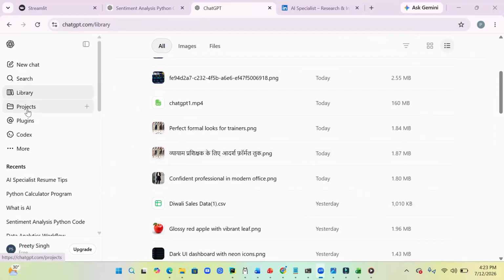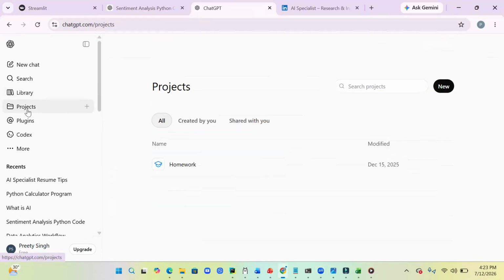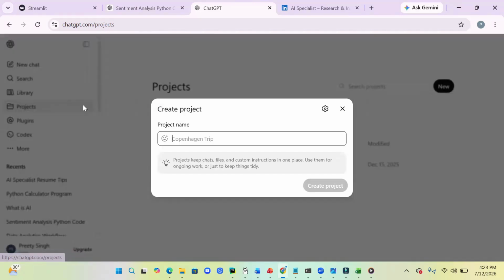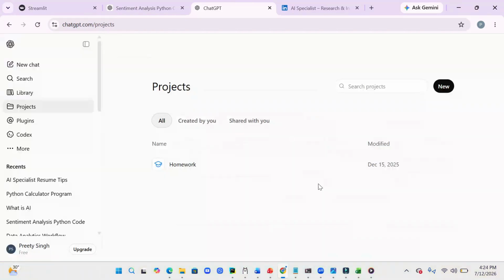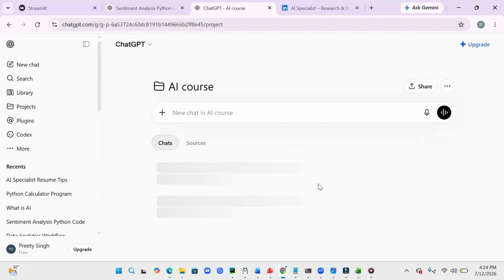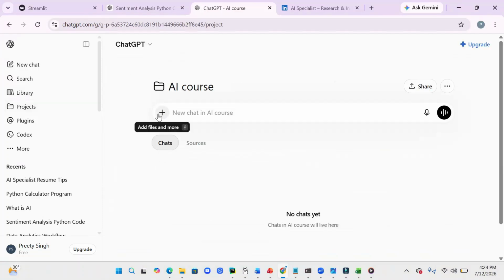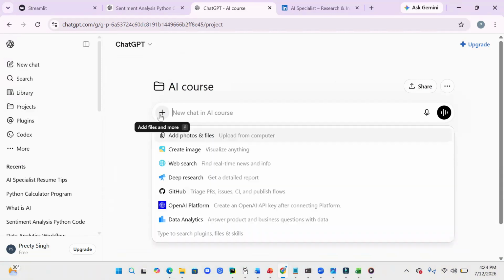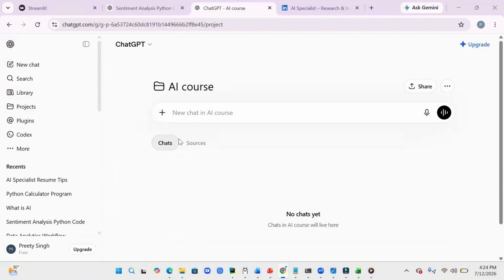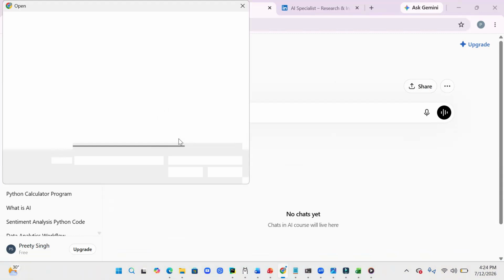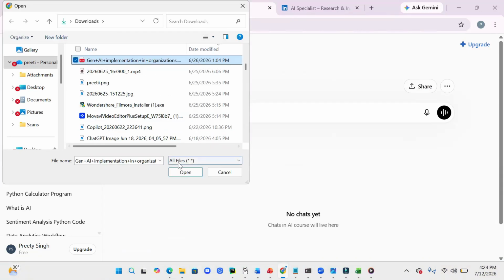Okay, now the favorite one, my favorite one, projects. Let me open it and let me create one for us. I'm just creating one project called AI course, which we are currently working with. I'm creating the project. Okay, so AI course is created. In that, you can add your files. Let me add the file. For AI, whatever files I have, I'm going to add.